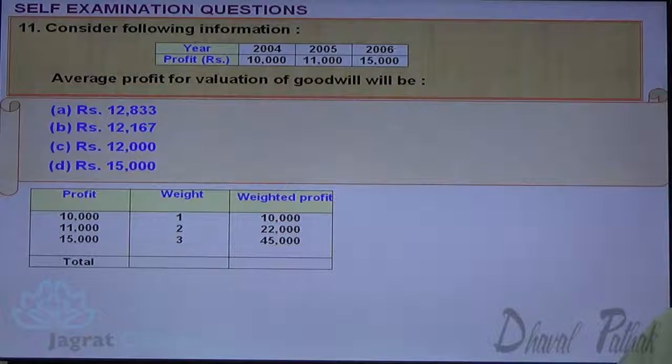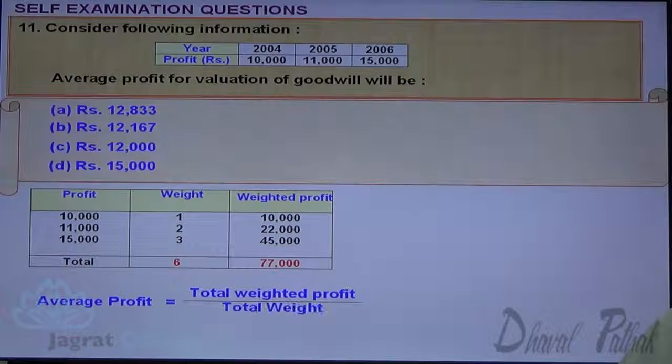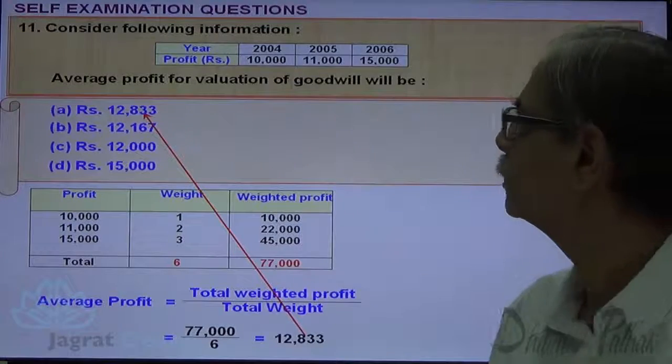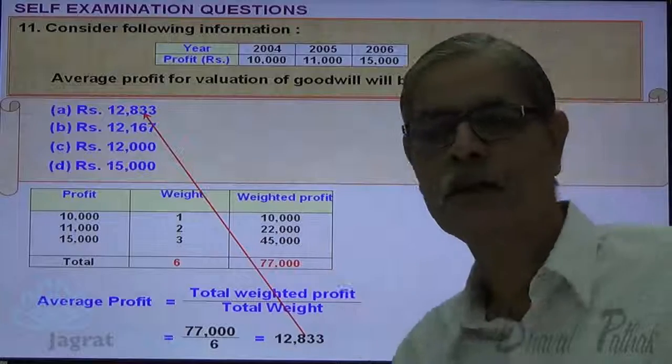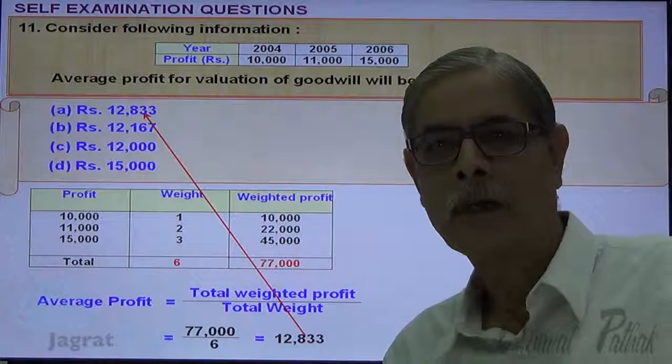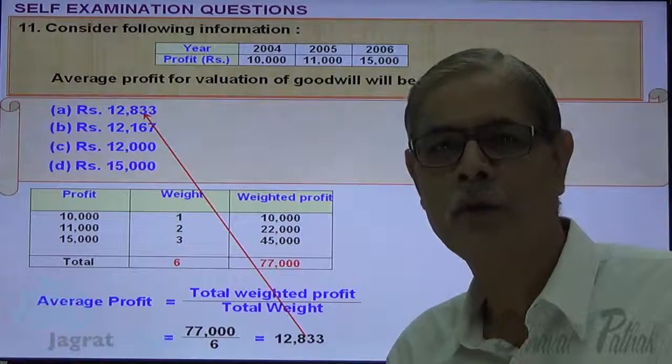I get the total of weights and the total of weighted profit. Average profit is total weighted profit divided by total weights, 77,000 divided by 6. The answer is 12,833. This is the correct answer. So here we have worked out the weighted average profit for the purpose of valuation of goodwill. Next.